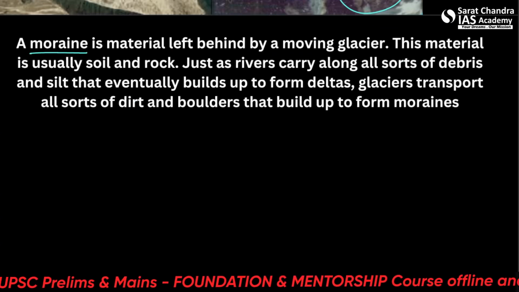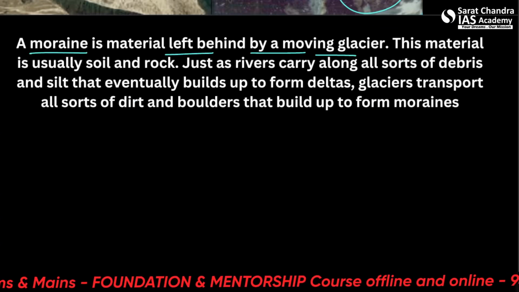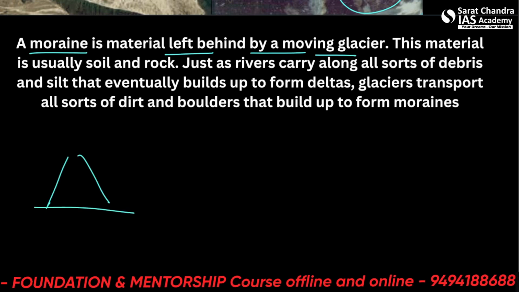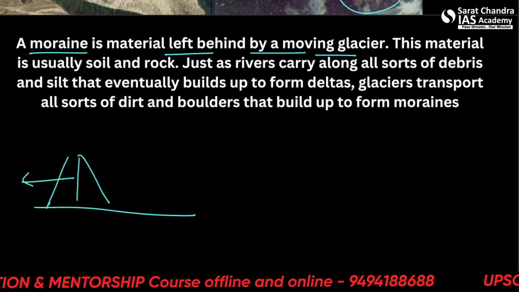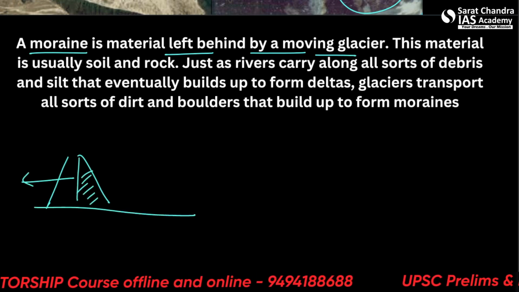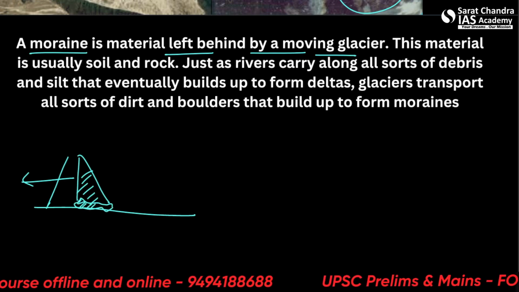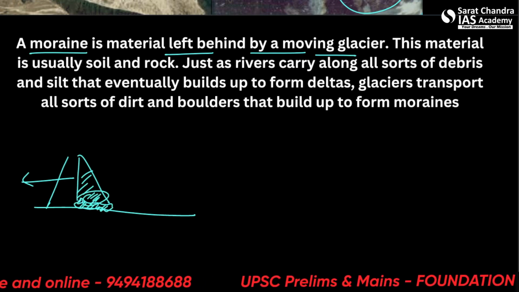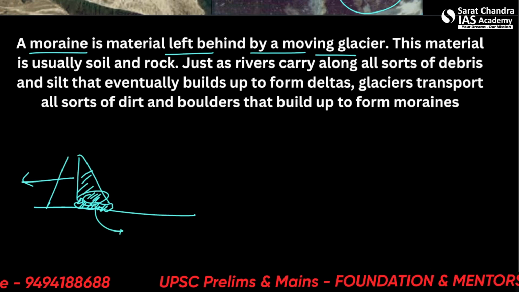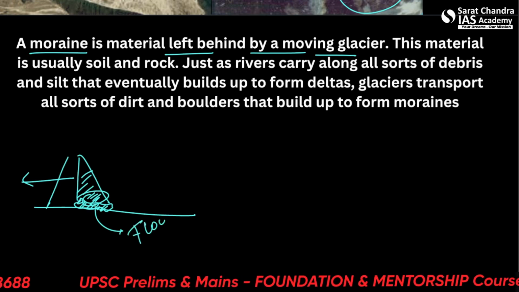A moraine geographically is a material left behind by a moving glacier. So let's say the glacier is itself moving backwards or receding. Alright, so it leaves out some material that is known as the moraine. And then there is a lake formed here. This moraine will stop this lake from flowing outside.